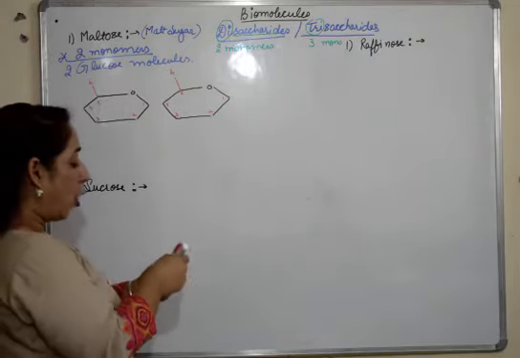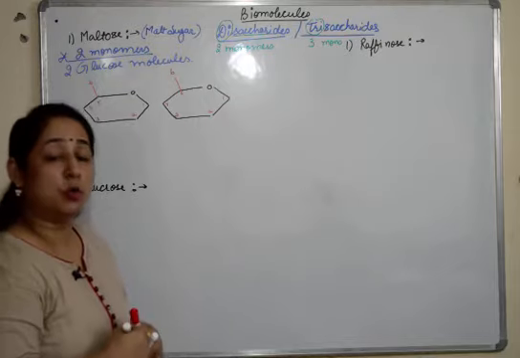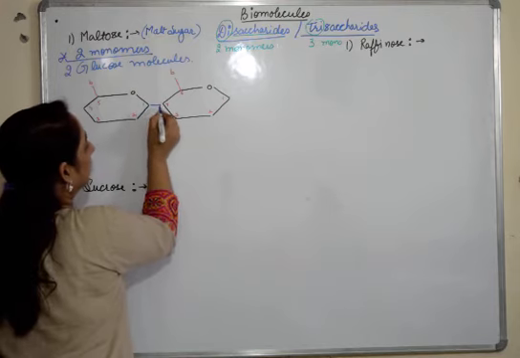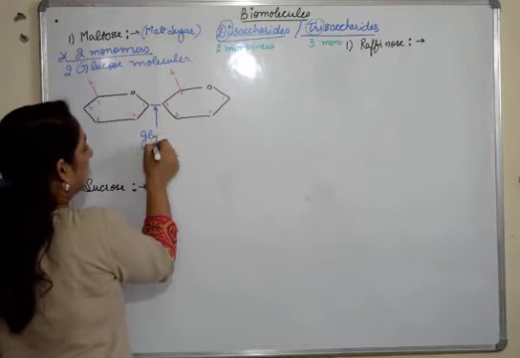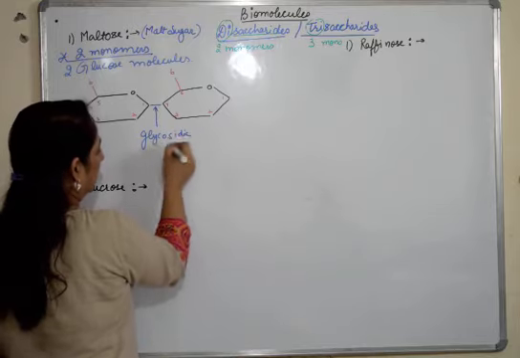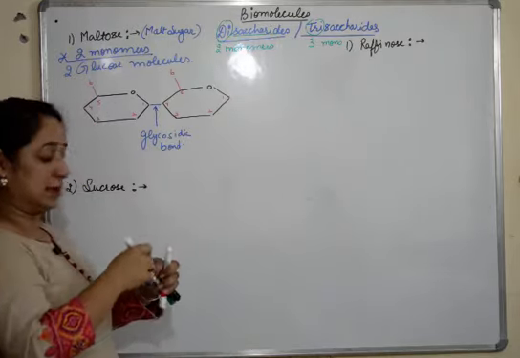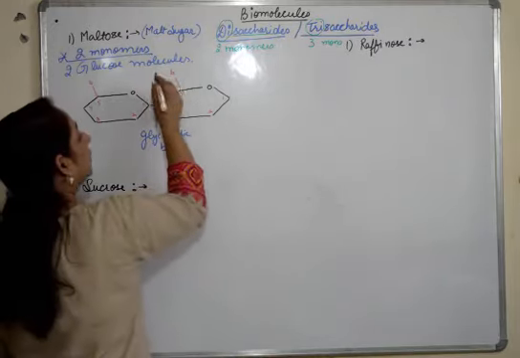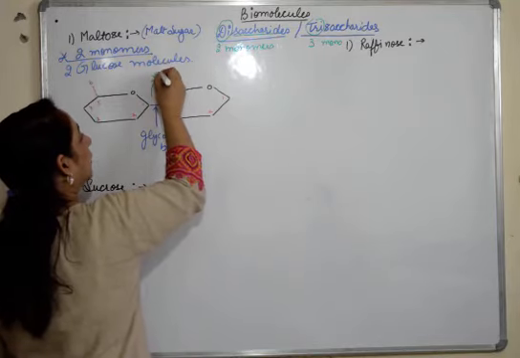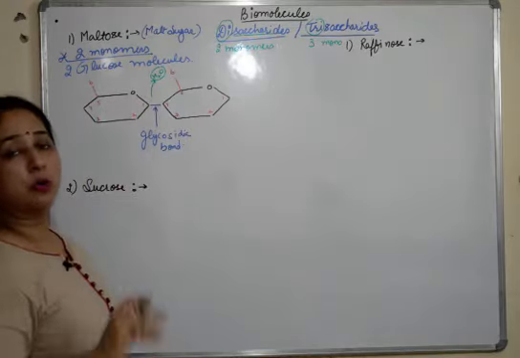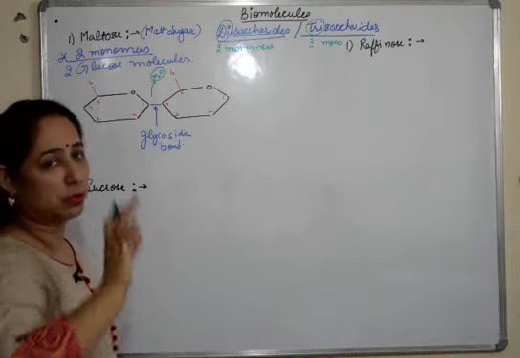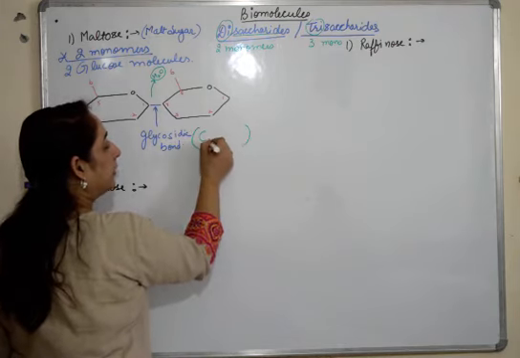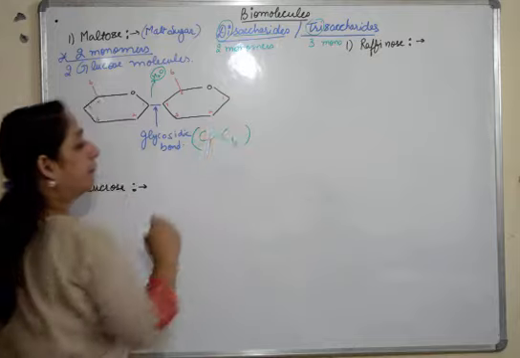So where is this bond formed? Already discussed in monosaccharides, the bond formed is a glycosidic bond. So the bond will be formed here. So this bond is a glycosidic bond. Now what happens during this bond formation? The water molecule is liberated out. OH from one and H from the other is taken, and a water molecule is given out. So this glycosidic bond in case of maltose is formed between carbon 1 and carbon 4.